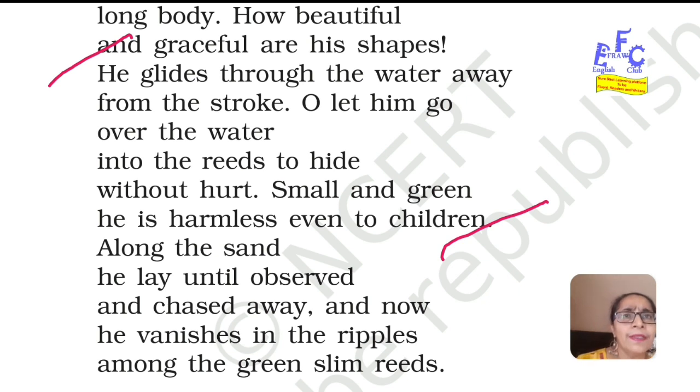So the poet here is talking about how the snake glides when it was being hit by the stick, and he avoided that stick successfully in a non-linear movement of his body, and that looked very beautiful to the poet. And now in this stanza, the poet is expressing how the snake looked when it was moving towards the water body that was quite near where the snake was being attacked.